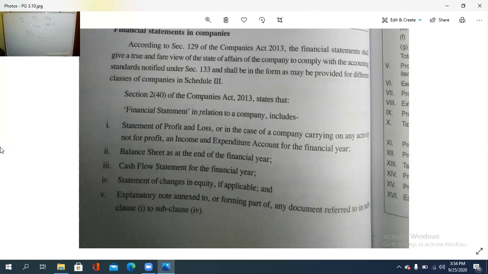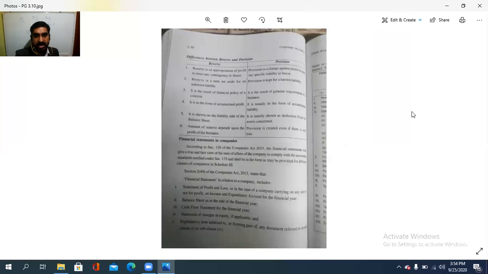So the financial statement in relation to a company includes the statement of profit or loss, or in case the company is not for a profit venture or the concern is for service, then in such a case an income and expenditure account needs to be prepared, then a balance sheet for the financial year, then a cash flow statement for the financial year, and the statement of changes in equity if applicable, and the explanatory notes annexed to or forming part of any document referred to in subclause 1 to subclause 4. So this is the case with regard to section 240 of the Companies Act 2013.